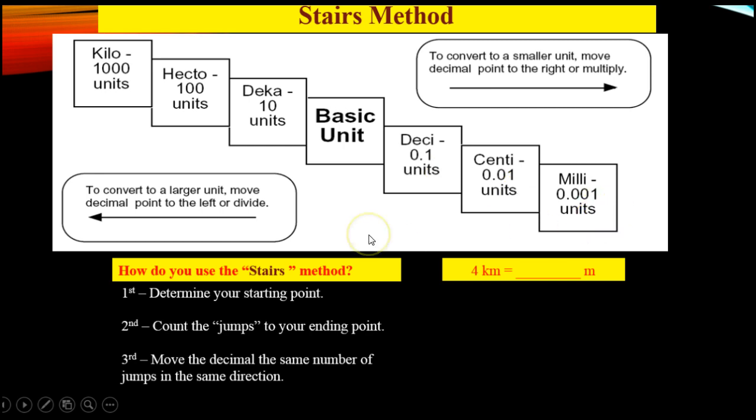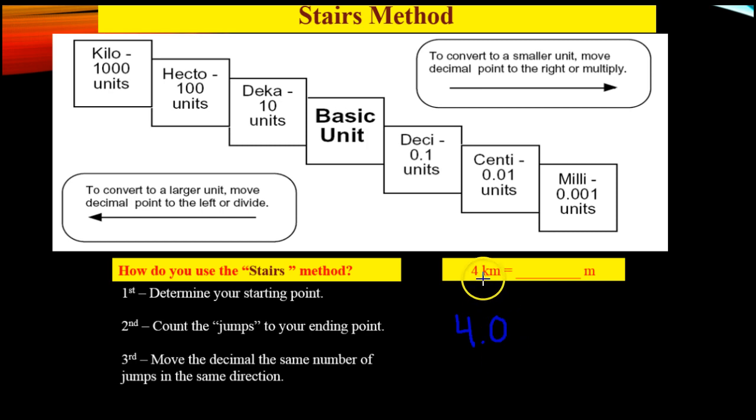There are three very simple rules in the stairs method. First, you have to determine your starting point. Second, count the number of jumps to your ending point. And third, move the decimal the same number of jumps in the same direction. So if we take a look at this example down here, 4 kilometers equals how many meters? The first thing that you need to do before we do the stairs method is convert the 4 into a decimal, which is very simple. You just add a decimal point and a 0 afterwards.